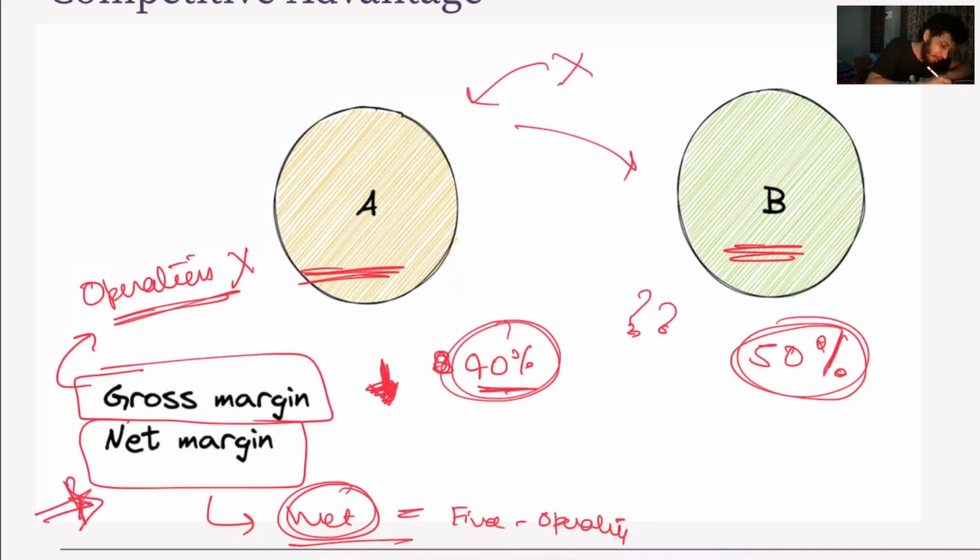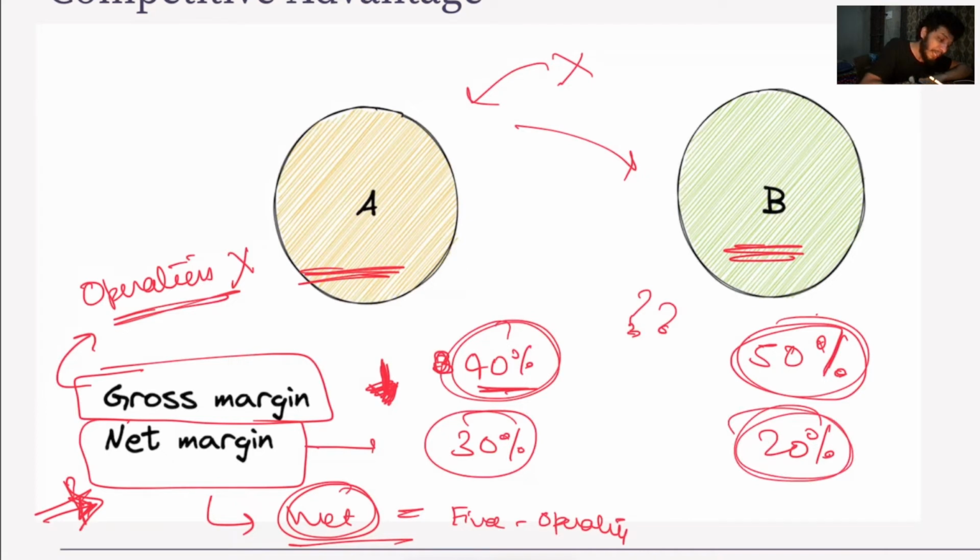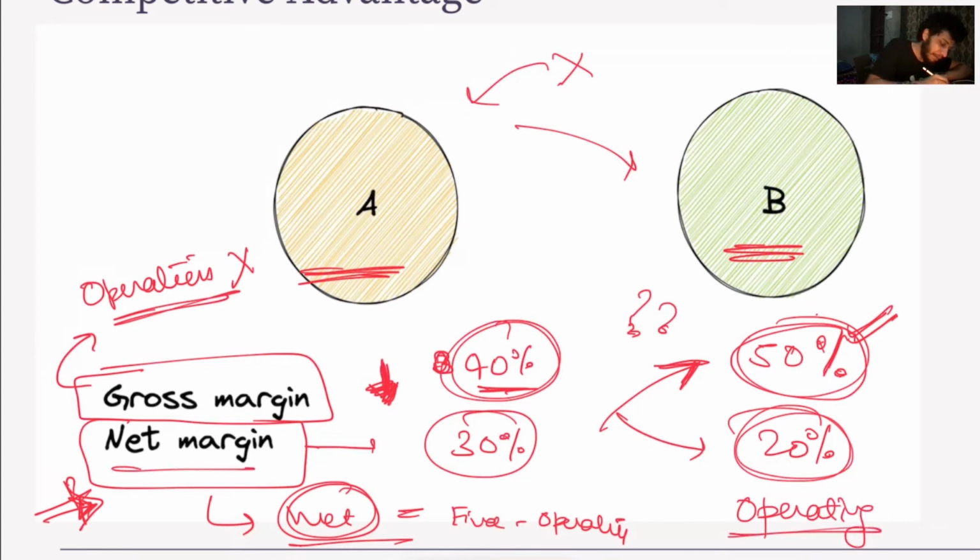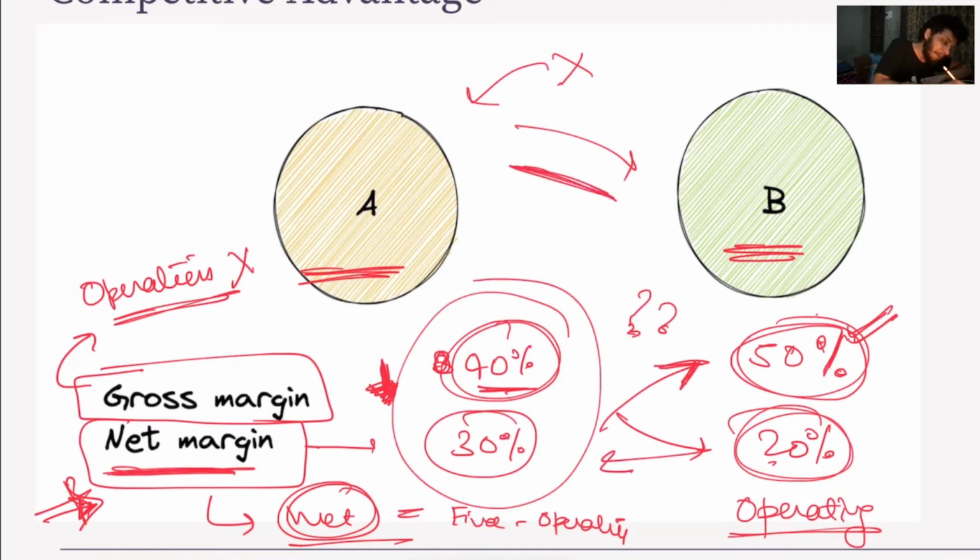Net margin accounts for the operating cost, and let's say company A's net margin was 30%, and company B's net margin was 20%. This would mean, even though it is generating more net financial income, company B is spending a lot in its operating cost, right? This is the reason its net margin is lower than company A's. So in this case, company A gives a competitive advantage over company B.